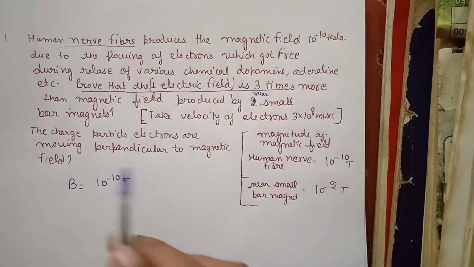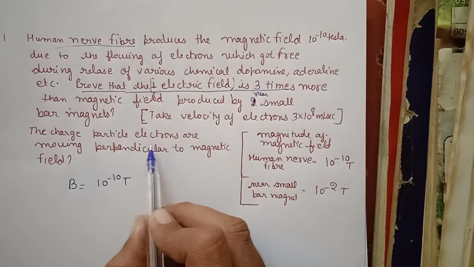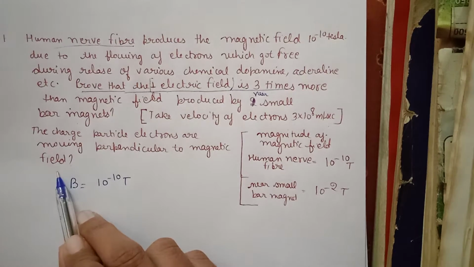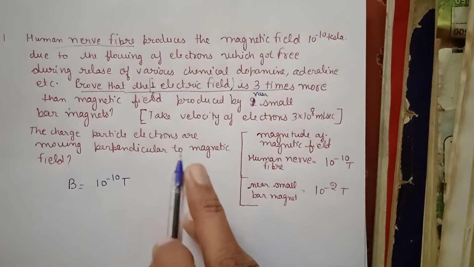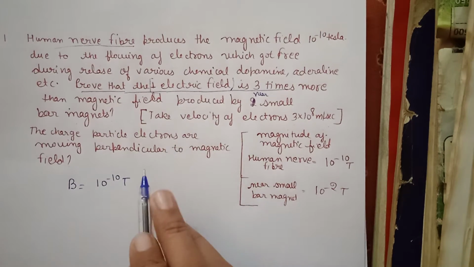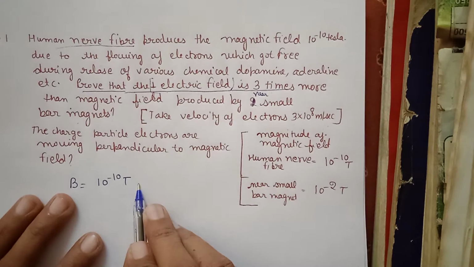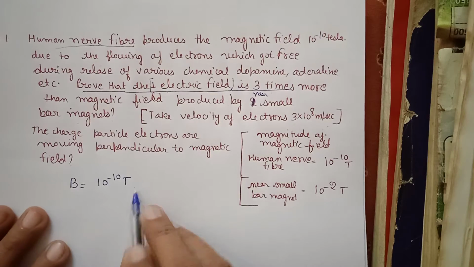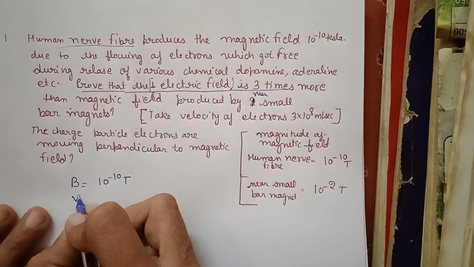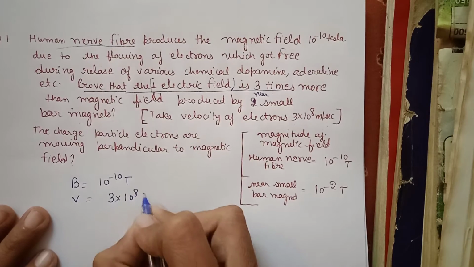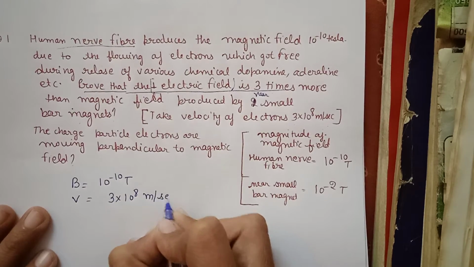The charged particle electrons are moving perpendicular to magnetic field. See, by looking at this question, we came to know that the magnetic field is given to us as 10 raised to power minus 10 Tesla, and the velocity of the electron or charged particle should be taken 3 into 10 raised to power 8 meter per second.